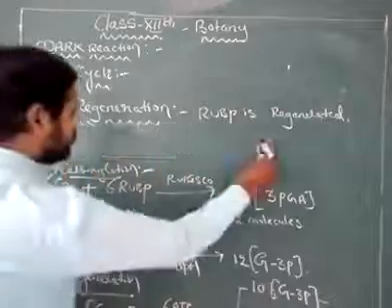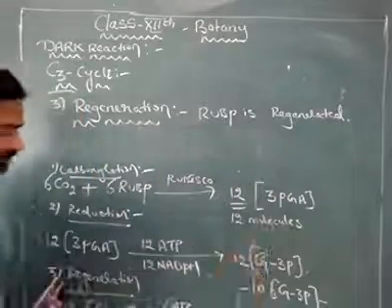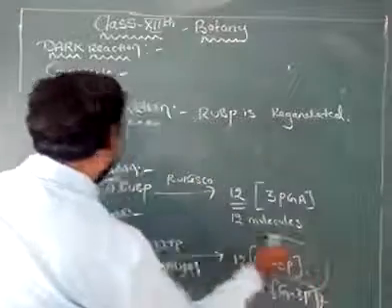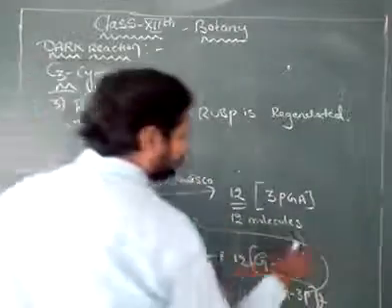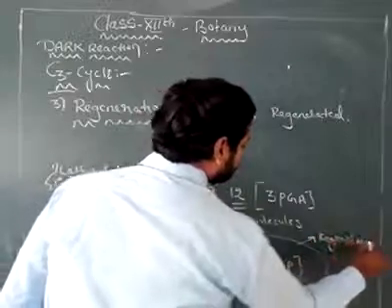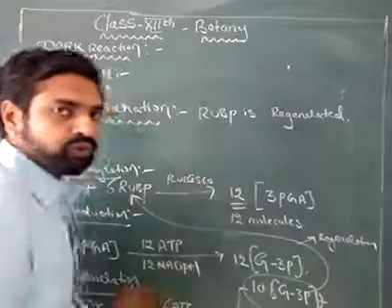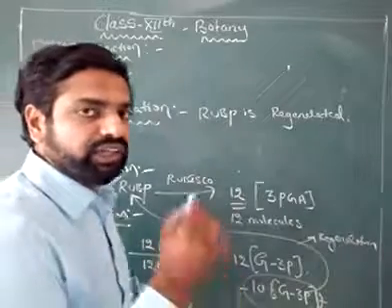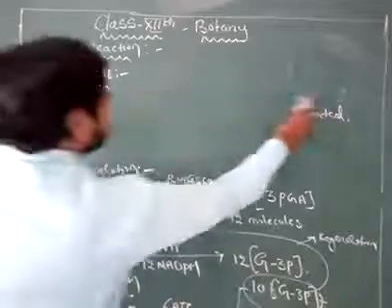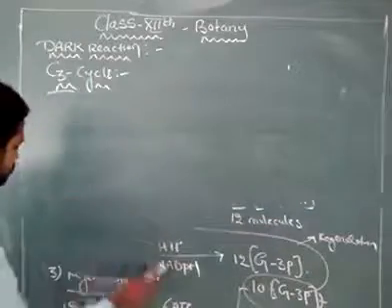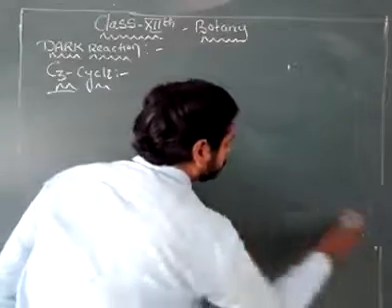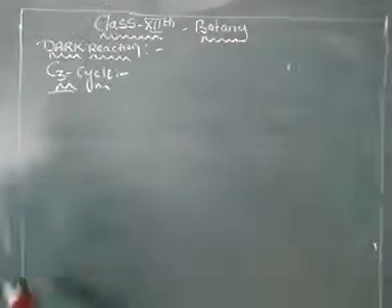So you see the total, these 10 molecules of glyceraldehyde 3-phosphate regenerating into 6 molecules of RuBP is called regeneration. I will show you how that will be regenerated in the cycle. Let's see the cycle.